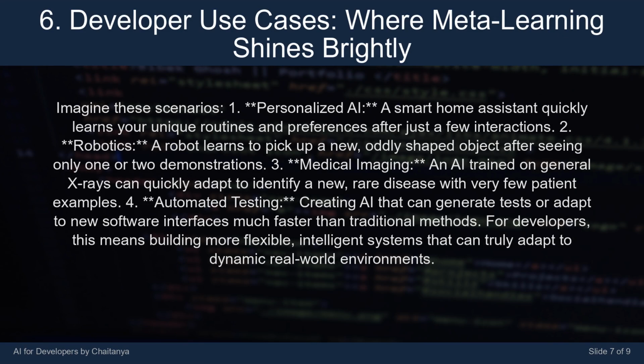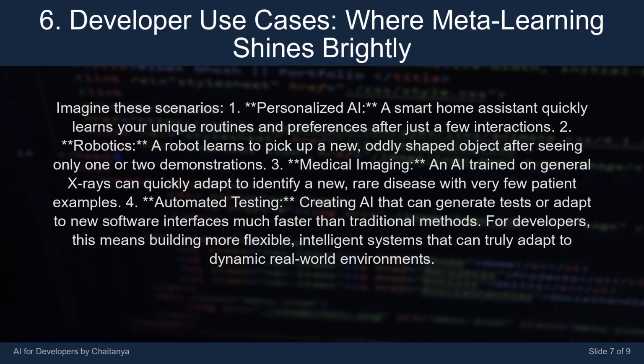Imagine these scenarios. 1. Personalized AI. A smart home assistant quickly learns your unique routines and preferences after just a few interactions. 2. Robotics. A robot learns to pick up a new, oddly shaped object after seeing only 1 or 2 demonstrations. 3. Medical imaging. An AI trained on general X-rays can quickly adapt to identify a new, rare disease with very few patient examples.